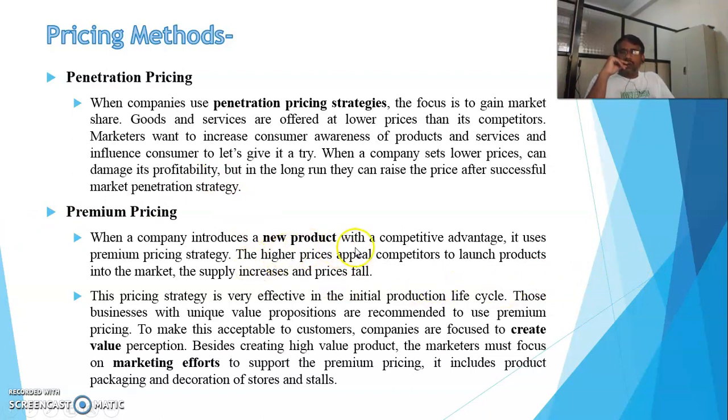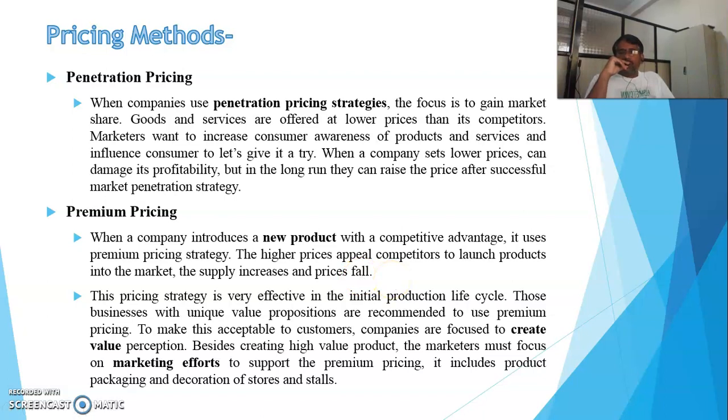When a company introduces a new product with a competitive advantage, it uses a premium pricing strategy. The higher price appeals to competitors to launch products into the market, and the supply increases and the prices fall.